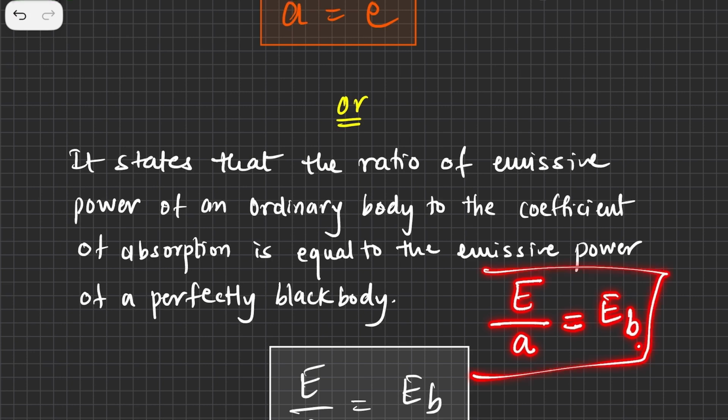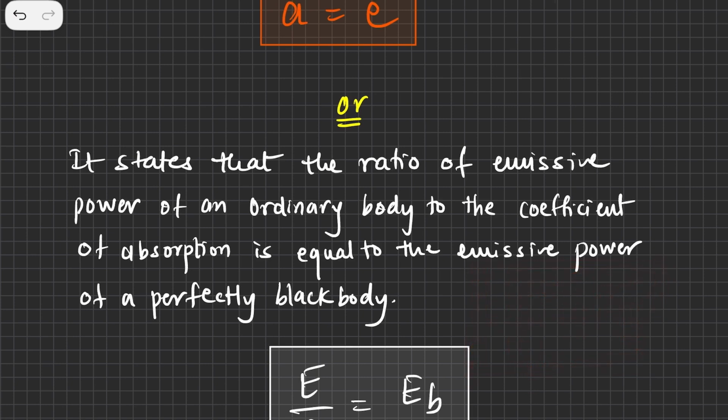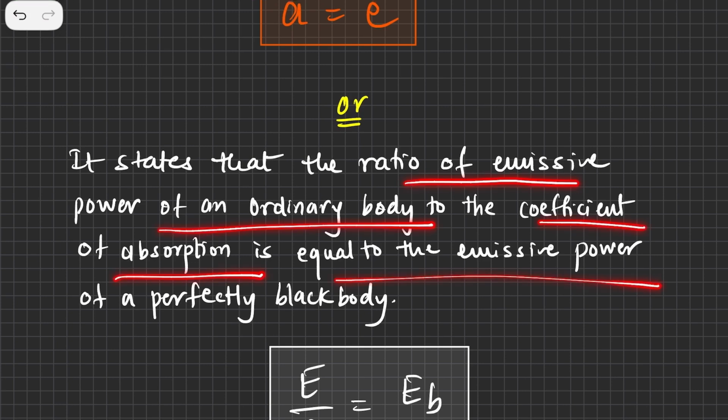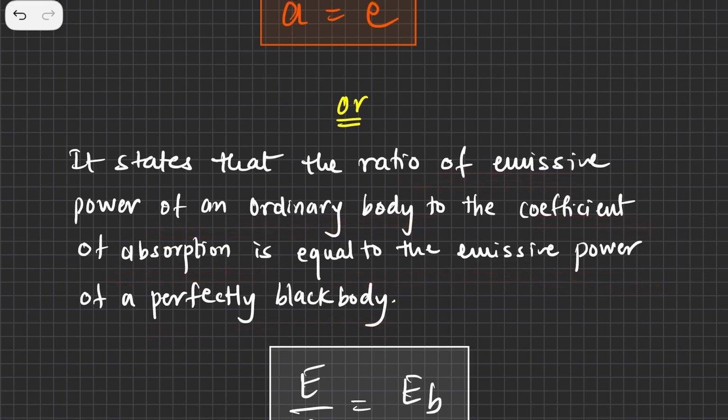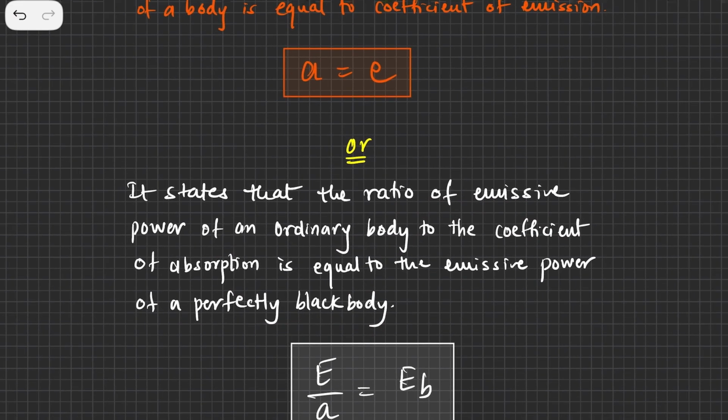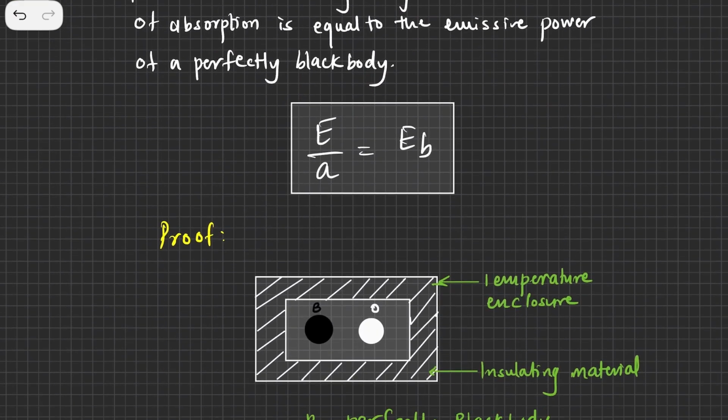So this is the second statement of Kirchhoff's law, that is the emissive power of an ordinary body and the coefficient of absorption. If you take the ratio, then you get the emissive power of a perfectly black body. So the ratio of emissive power of an ordinary body to the coefficient of absorption is equal to the emissive power of a perfectly black body. Now we are going to prove both of these equations.